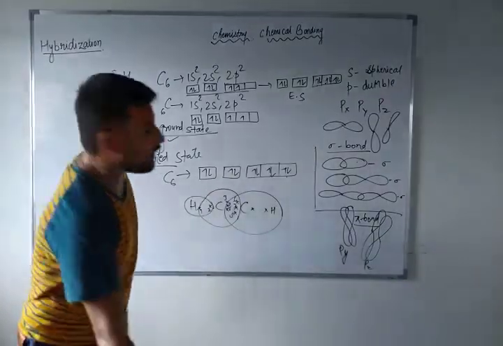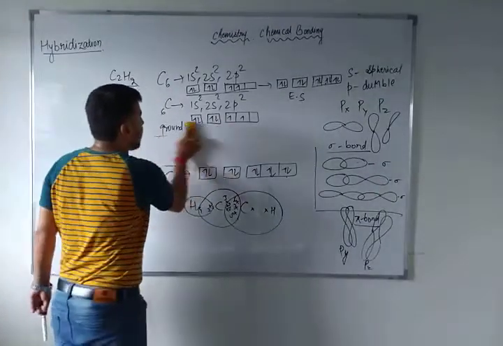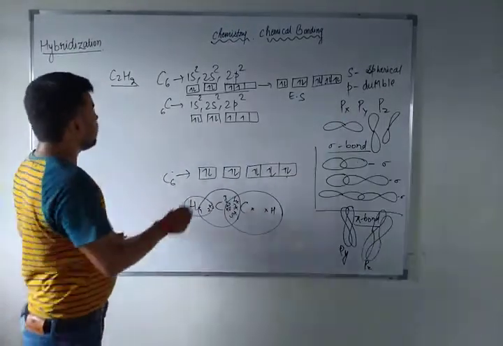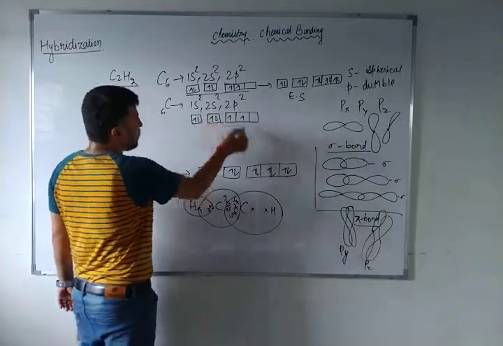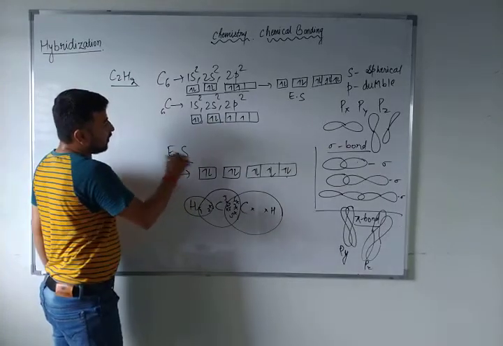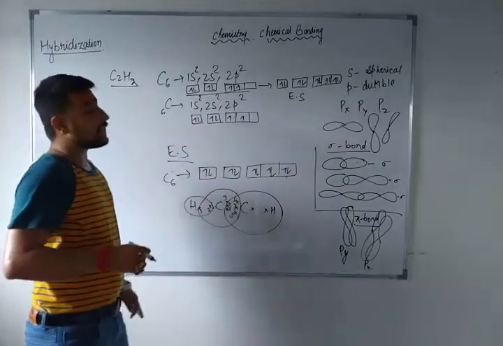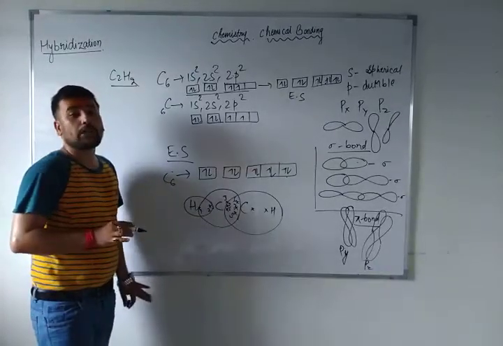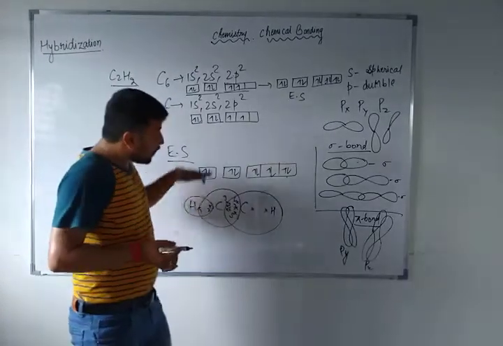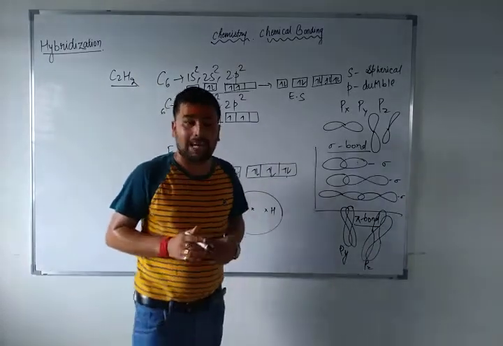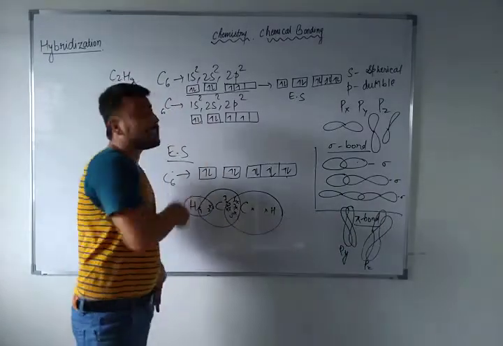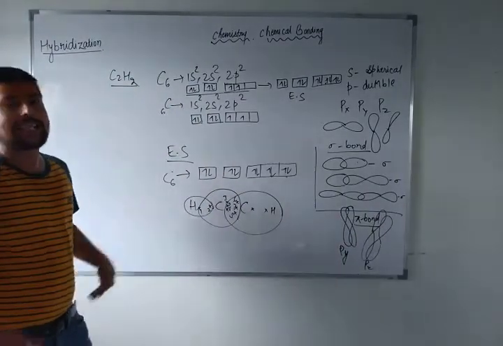So after understanding the concept of ground state and excited state, now you can understand what is hybridization. You have seen what the electronic configuration was in the ground state and what it is in the excited state, and after understanding both, you can understand which orbitals have participated in the overlapping. That is hybridization.